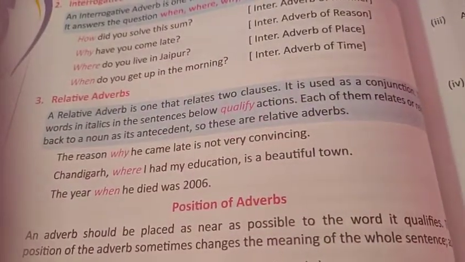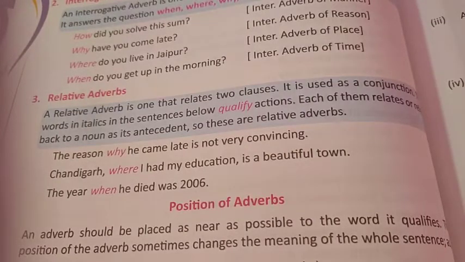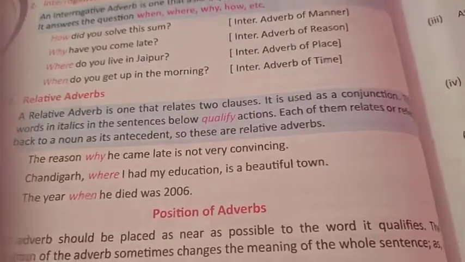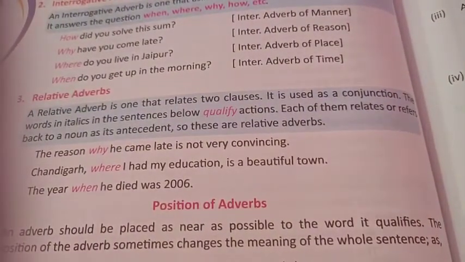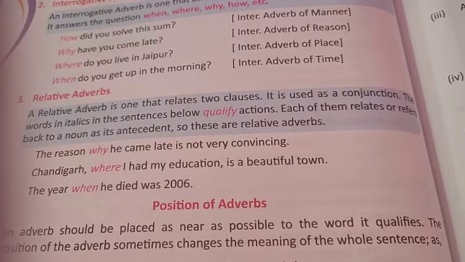Now the third category is, children, relative adverbs. A relative adverb is one that relates to clauses, so it is used as a conjunction. Let's see examples, then we will understand. The reason why he came late is not very convincing. This word why here is a relative adverb, because it relates to clauses here and it is used as a conjunction here.